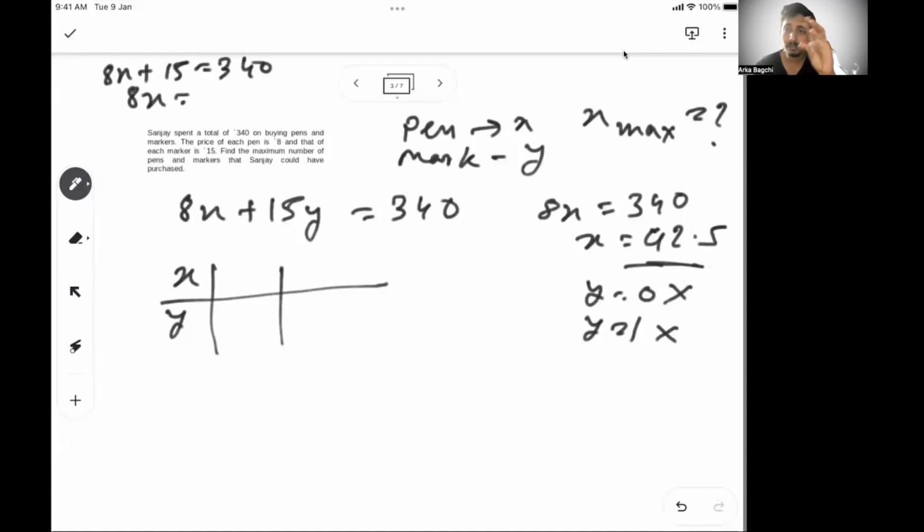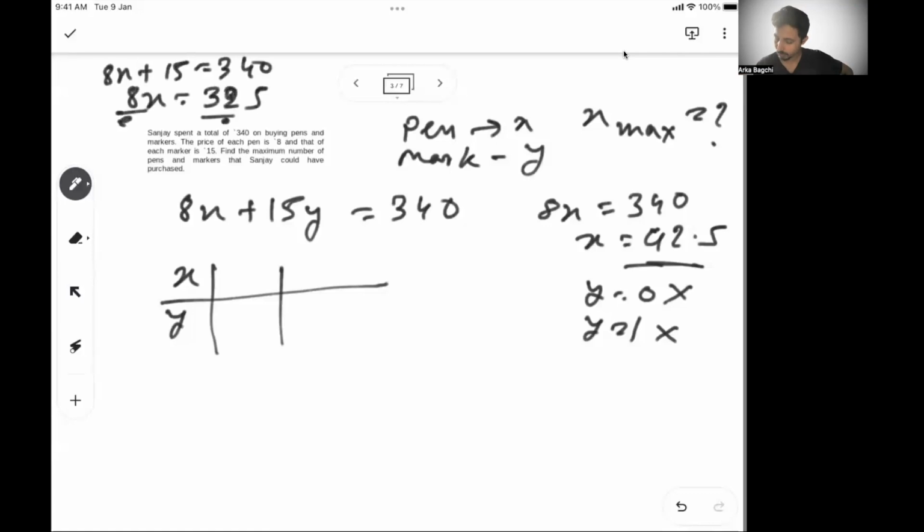So let's say 8x plus 15 is 340. If you subtract an odd number from an even number, it will become an odd number. So this becomes 325. Now 8x, any number you multiply with 8, has to be an even number. So this side is always even, and this side will be odd. So obviously they cannot match. So x cannot be an integer. So y equal to 1 is not possible.